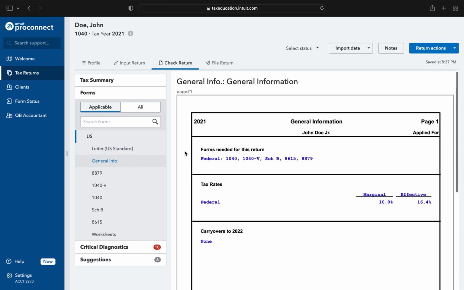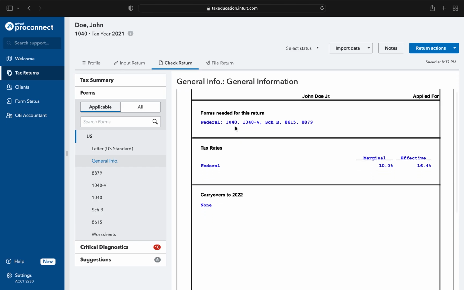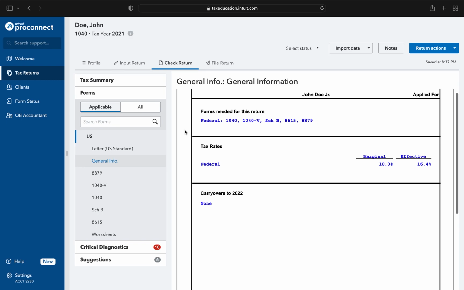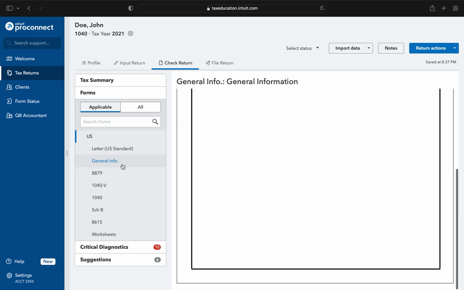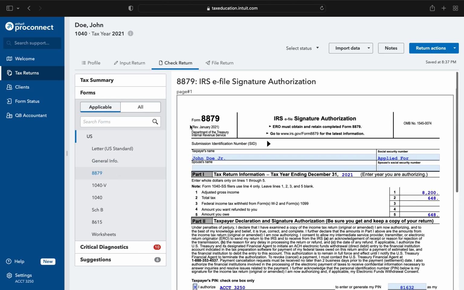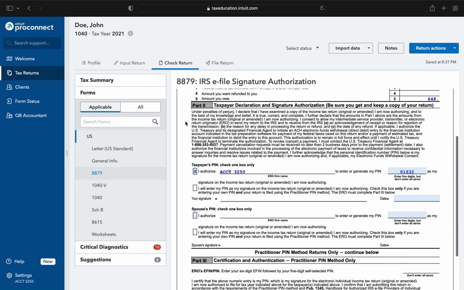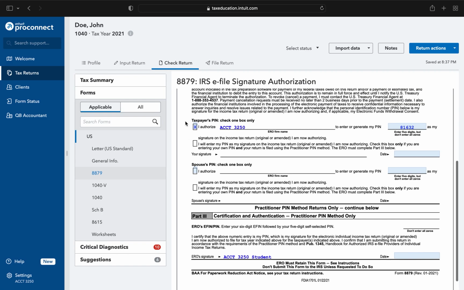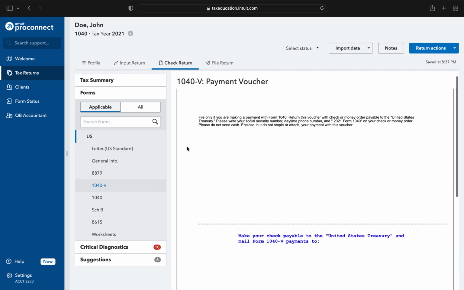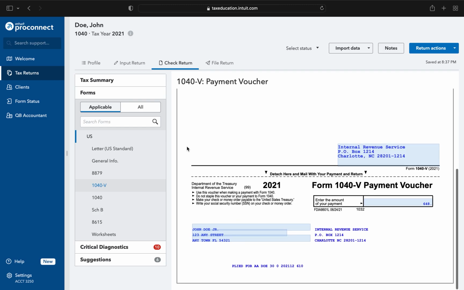The general information, the forms that are needed for this return. He has a 1040-V, that's the voucher so he can pay. Schedule B is where his interest is listed. And these are the forms for other taxes. There's no carryover. We weren't given any information about that. The 8879, some of you may have seen this. Your accountant may give it to you and ask you to sign it so that he can file your returns. And if you're curious, Accounting 3250 is the class number for income tax. The 32-V is the voucher so he can make the payment for his taxes.